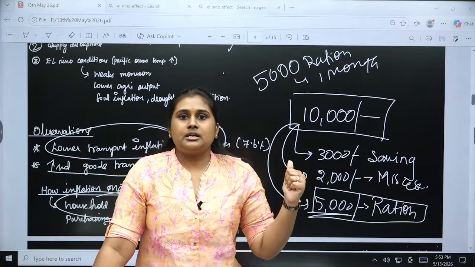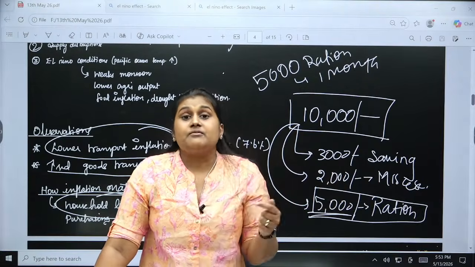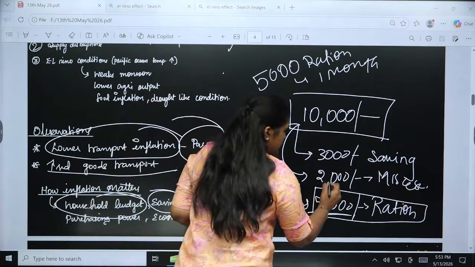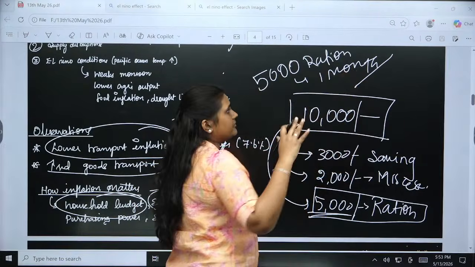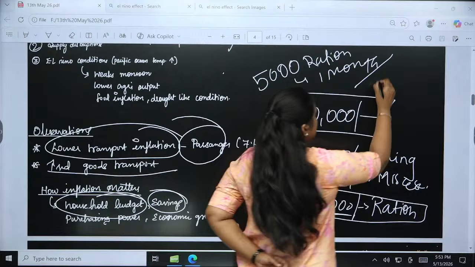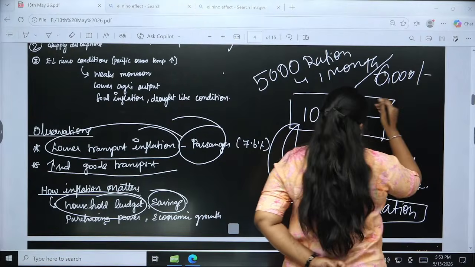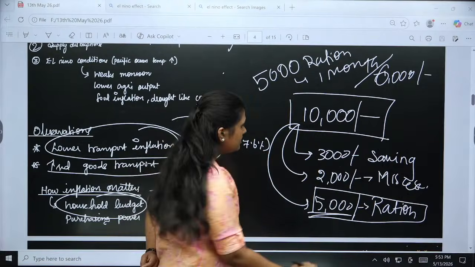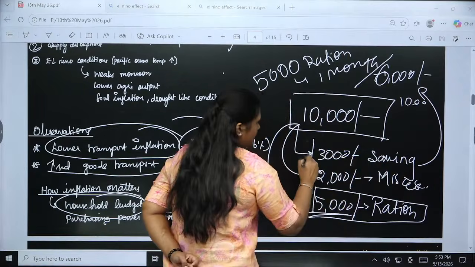So the same thing here, if I don't have money for my expenditure itself, then where will I go for my savings, right? Because of the price hike, now the 5,000 rupees ration will cost me 6,000. So per month I need 6,000 for my ration, where that extra 1,000 will come from my savings, right? So my savings will be going down.